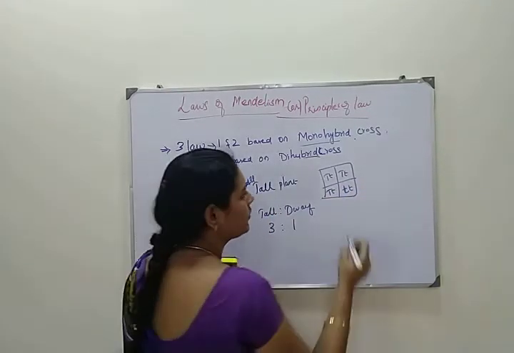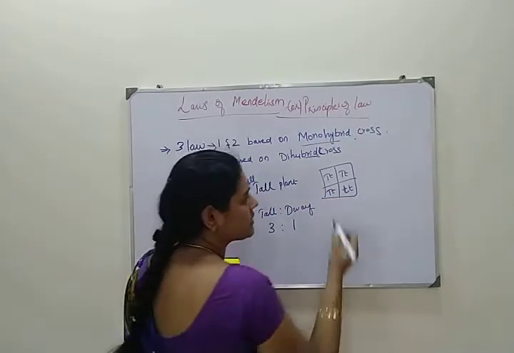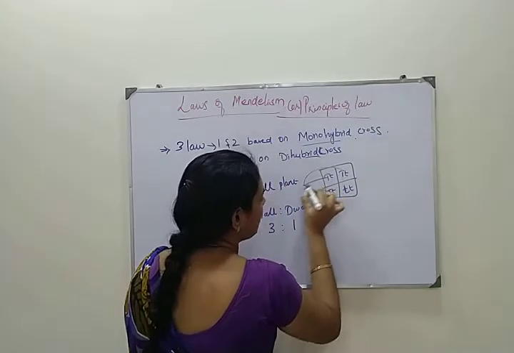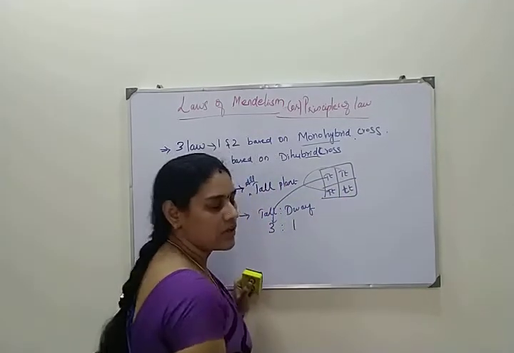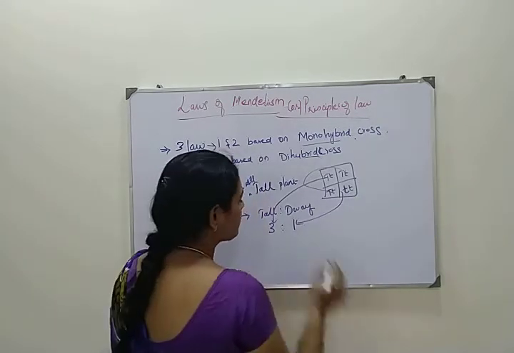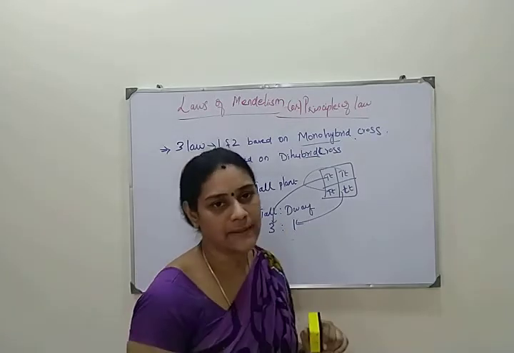Okay, so I explained to you what the law of dominance is. One allele dominating the other allele. So these three are tall and this one is the 1. Okay, so in the 3:1 ratio in the F2 generation you will be getting the dwarf plant.